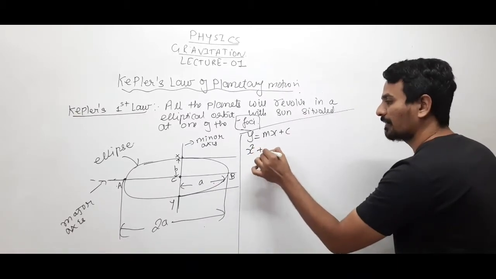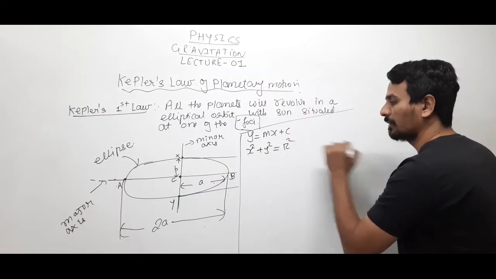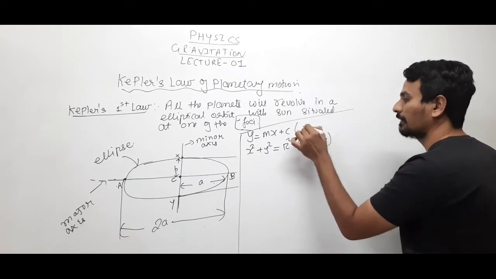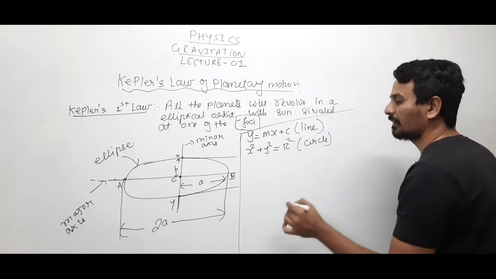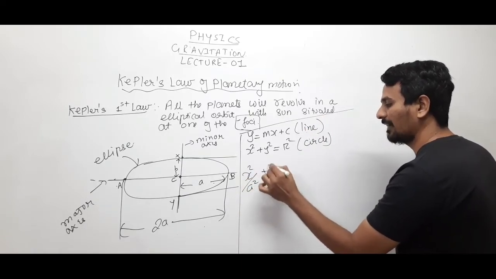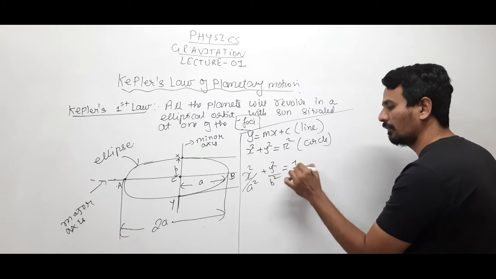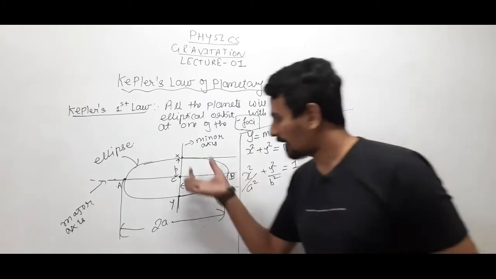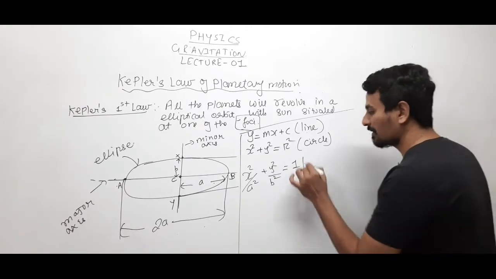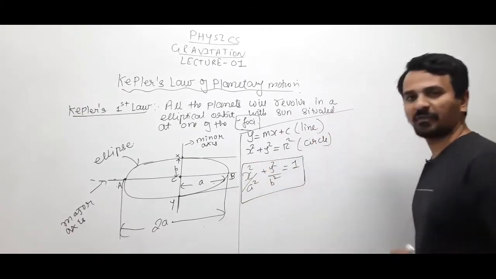x square plus y square equals r square. This is the equation of a circle, perfectly circle. This was that of a line. Similarly, the equation for an ellipse is x square by a square plus y square by b square equals 1, where a and b are the lengths of the semi-major and semi-minor axes. This is the standard equation for an ellipse.